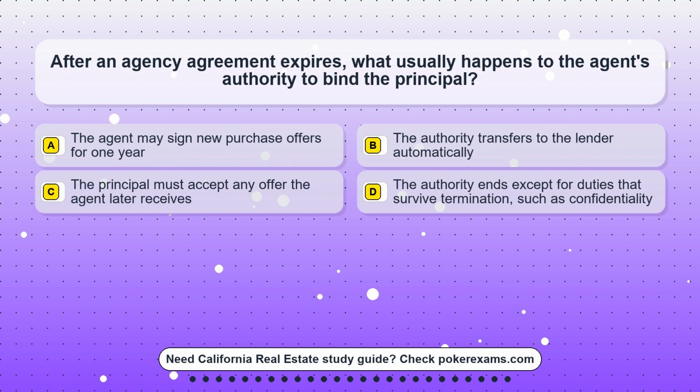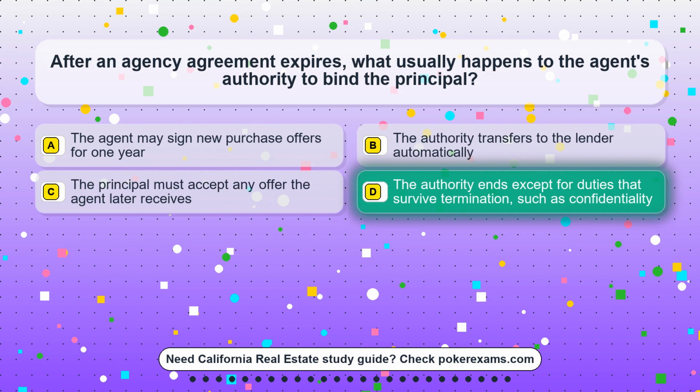Question 3. After an agency agreement expires, what usually happens to the agent's authority to bind the principal? Option A. The agent may sign new purchase offers for 1 year. Option B. The authority transfers to the lender automatically. Option C. The principal must accept any offer the agent later receives. Option D. The authority ends except for duties that survive termination, such as confidentiality.